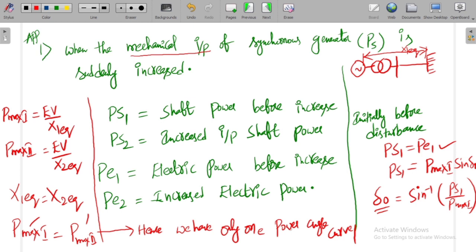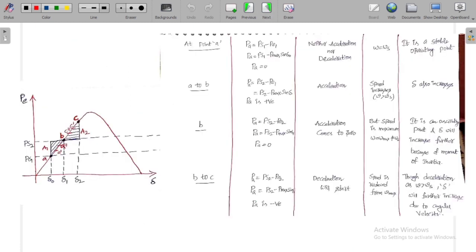Okay, so we need to understand these situations. Before the disturbance, shaft power as well as the electric power are the same, and this is the initial load angle before the disturbance. As the maximum power transfer is the same in both situations, we have only one power angle curve. Now let us understand the equal area criteria with the help of this diagram.